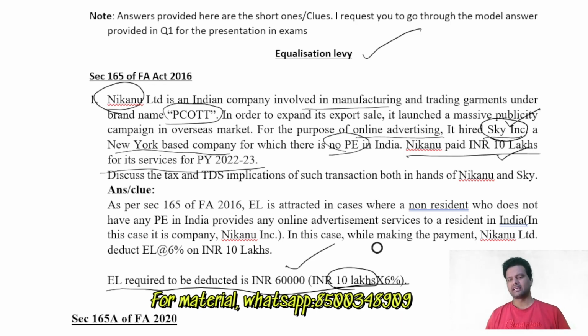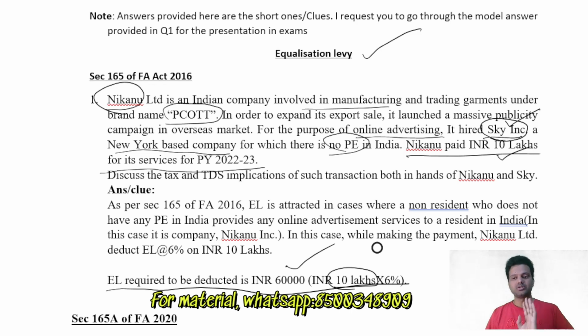And nowadays they are not asking this level of simple questions in the examination. They are complicating things a little. So for example, they will extend this question. They will ask what would be your answer if Sky Inc. has a PE in India? They will simply say that Sky Inc. is having a PE in India. In that case, equalization levy is not applicable. But they don't mention whether this particular service is provided from the PE in India or not.